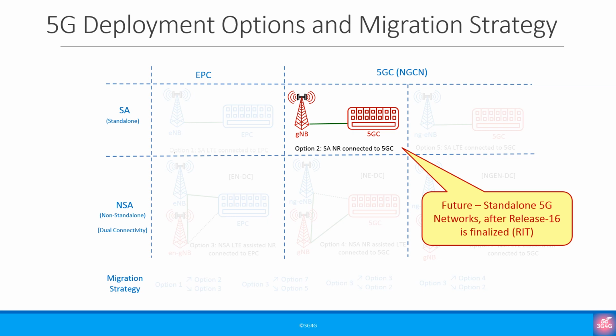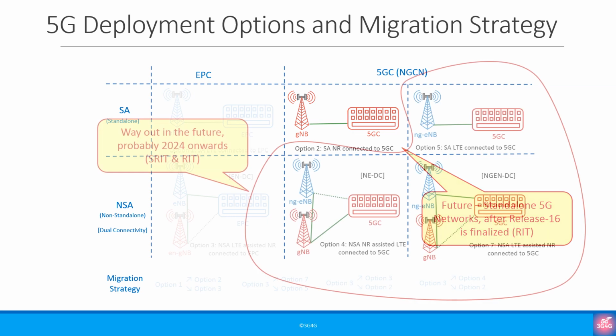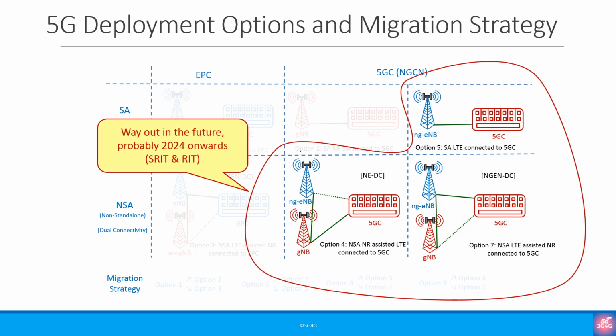Option 2 is the standalone 5G and this is next in line for release. It requires 3GPP Release 16 standards which are due to be available later this year. Then there are all these other options 4, 5 and 7, but we won't be seeing them anytime soon or at all. So we are not sure right now if they will be needed or they won't be needed.